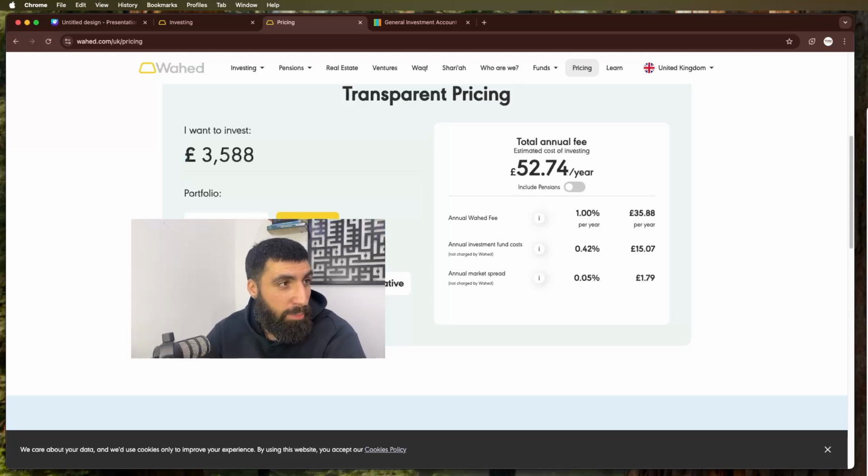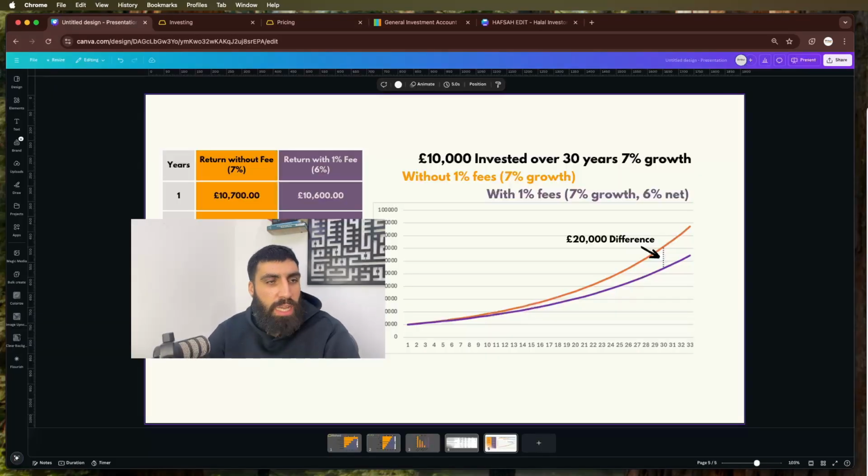Again, it doesn't really matter for the Wahed fees what portfolio you choose. You can see the only thing that's changing is the annual investment funds cost. The Wahed fee is the same. The annual investment fund cost changes obviously because when we looked at the portfolios before, they were invested in quite a few different funds, and every fund has its different fees. So they're just averaging the fees out depending on the cost of the funds. So if you keep that number in your head, the 1% Wahed fee, let's try and discuss how much those fees are actually going to cost you for real, over the long term.